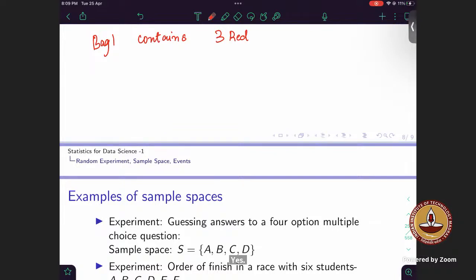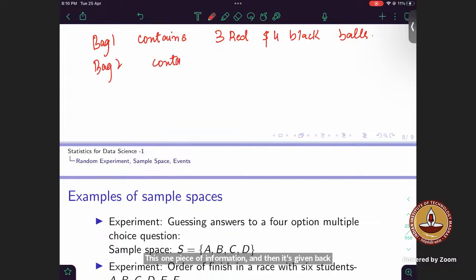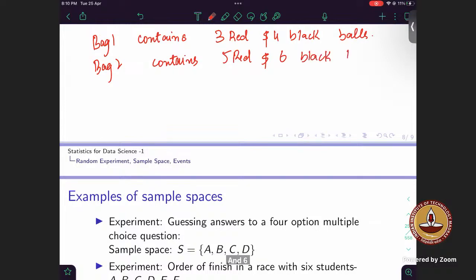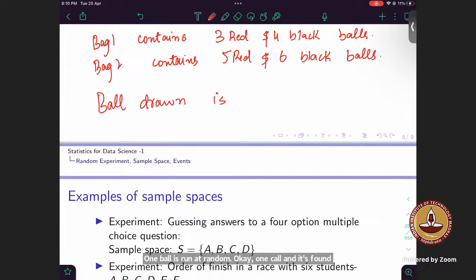Bag 1 contains 3 red and 4 black balls. This is one piece of information, and then it's given bag 2 contains 5 red and 6 black balls. One ball is drawn at random, and it's found to be red. Find the probability that it was from bag 2.